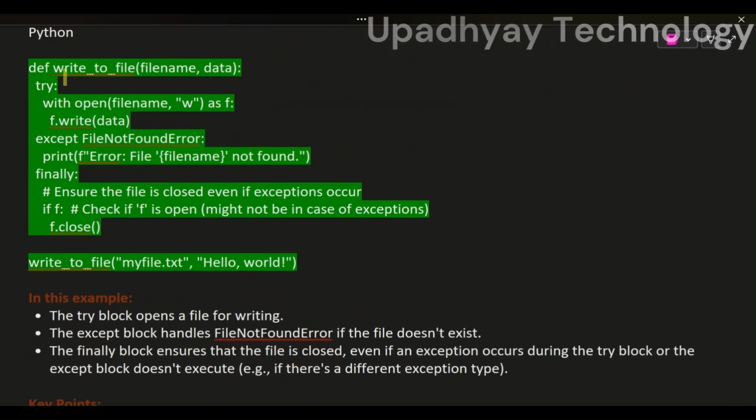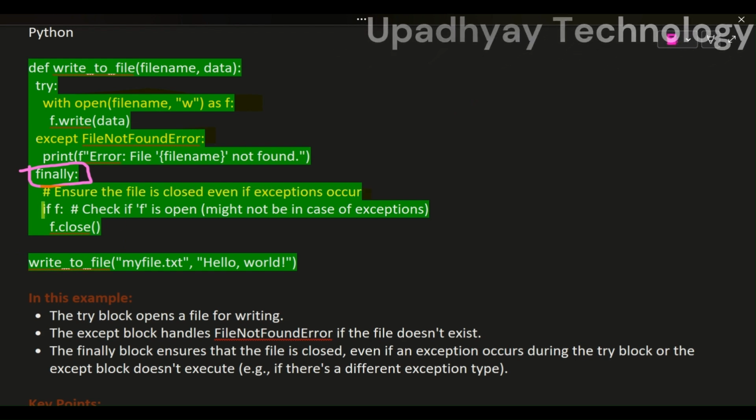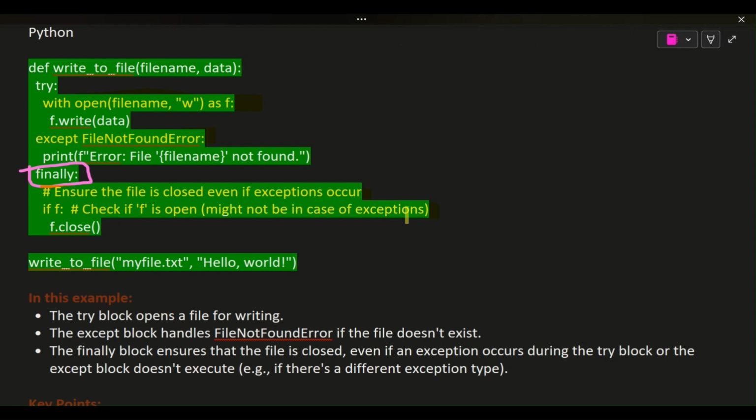5. Example. def write_to_file(file_name, data): try: with open(file_name, 'w') as f: f.write(data) except FileNotFoundError: print(f"Error: file {file_name} not found") finally: # ensure the file is closed even if exceptions occur. if f: # check if f is open, might not be in case of exceptions. f.close(). write_to_file('myfile.txt', 'hello world').